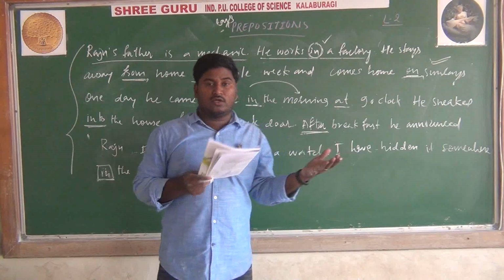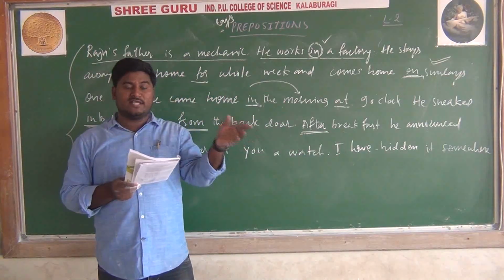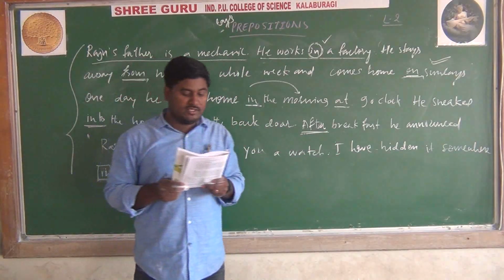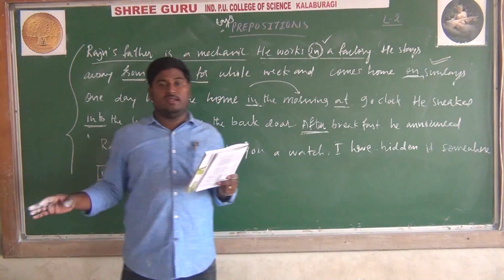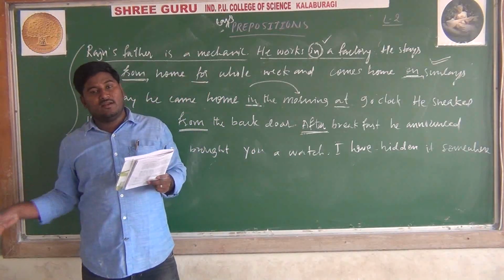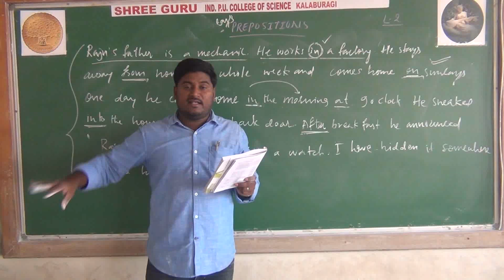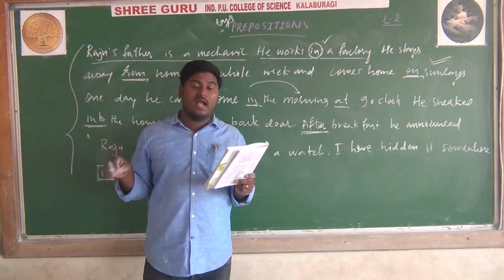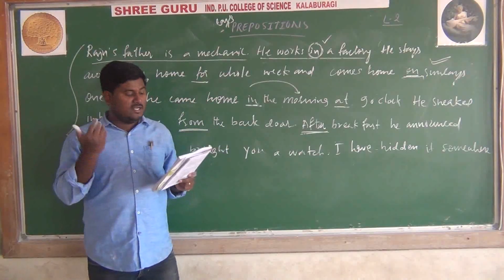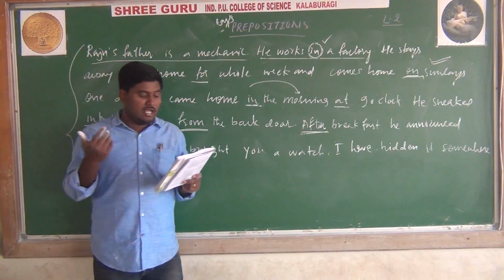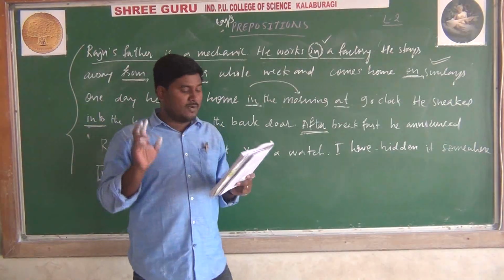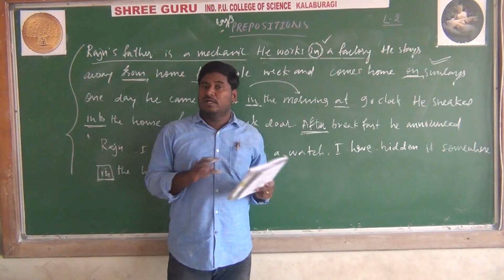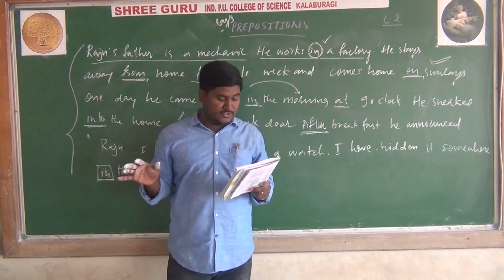They drove along the road. Here "along" is a preposition. Come and sit next to me. "Next" shows place. Please don't be angry with me. Here "with", "next", "along" and "across" are prepositions. Without them, the sentence will not be correct.